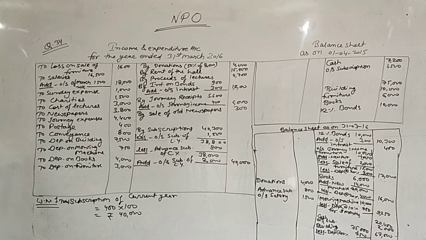Now let's total all the accounts, income and expenditure or balance sheets. Yes, so get the total of income and expenditure account. First check which side is exceeding, debit side or credit side. So you will get the total of credit side, 71,600.